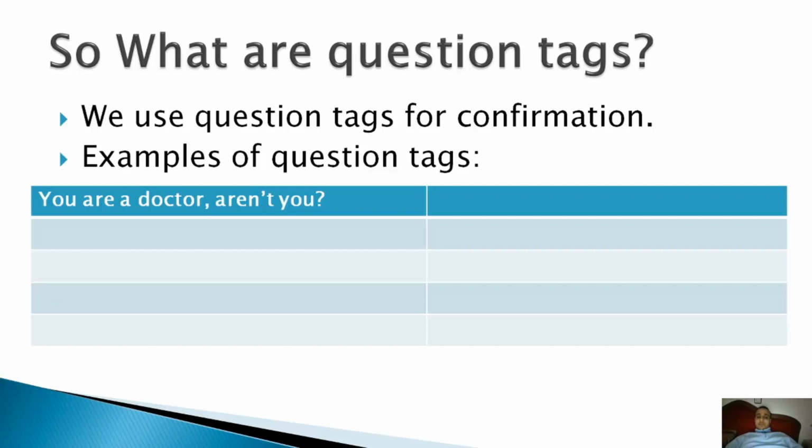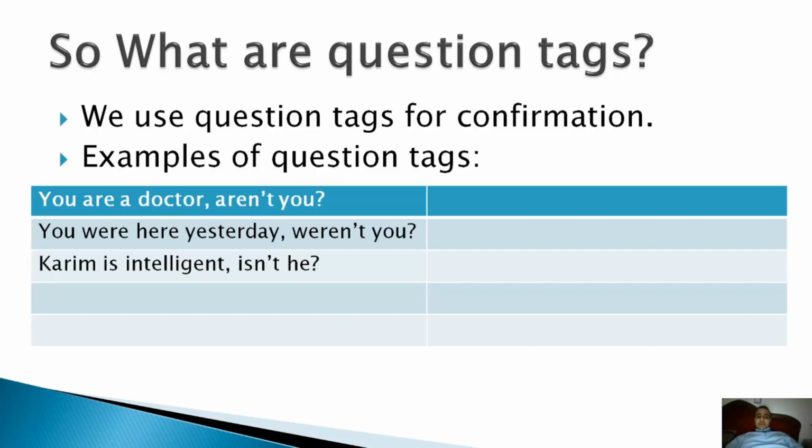Here are some examples of question tags. You are a doctor, aren't you? So I know that, for example, you are a doctor. For example, I can say, you are a student, aren't you? I know that you are a student, but I need a confirmation. You were here yesterday, weren't you? So I know you were here yesterday, but I need a confirmation. Karim is intelligent, isn't he? So I know that Karim is intelligent, but I need a confirmation.